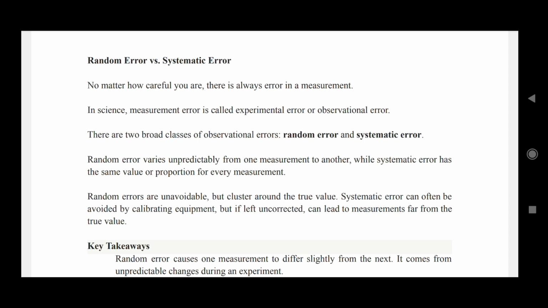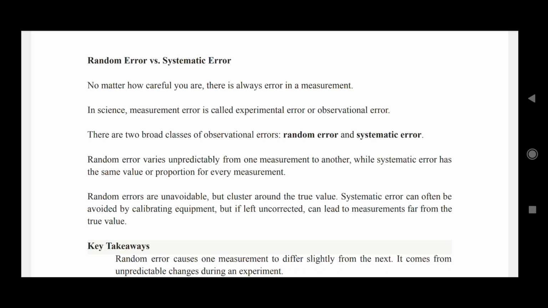Random error varies unpredictably from one measurement to another, while systematic error has the same value or proportion for every measurement. Random errors are unavoidable but cluster around the true value. Systematic error can often be avoided by calibrating equipment, but if left uncorrected, it can lead to measurements far from the true value.